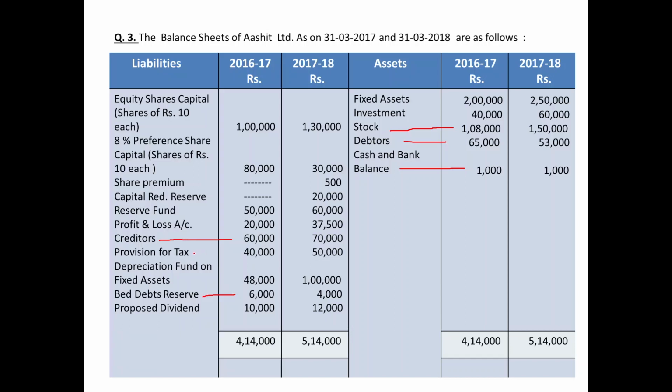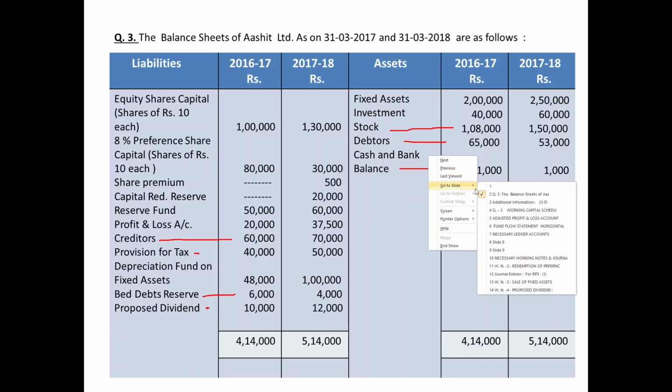Though by nature, tax provision and proposed dividends are also current liabilities, we are dealing with them separately by opening separate ledger accounts, because over there normally payment would have been associated. So 3 items of current assets and 2 items of current liabilities.